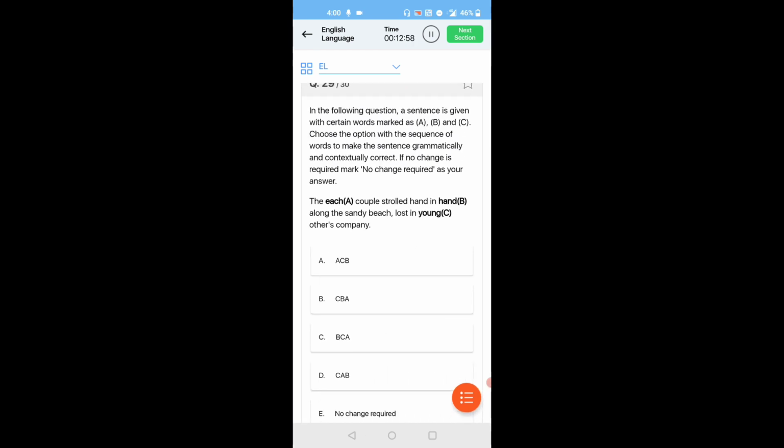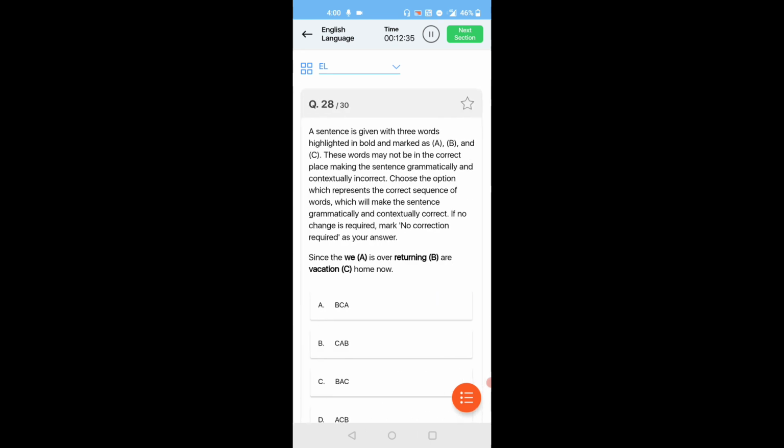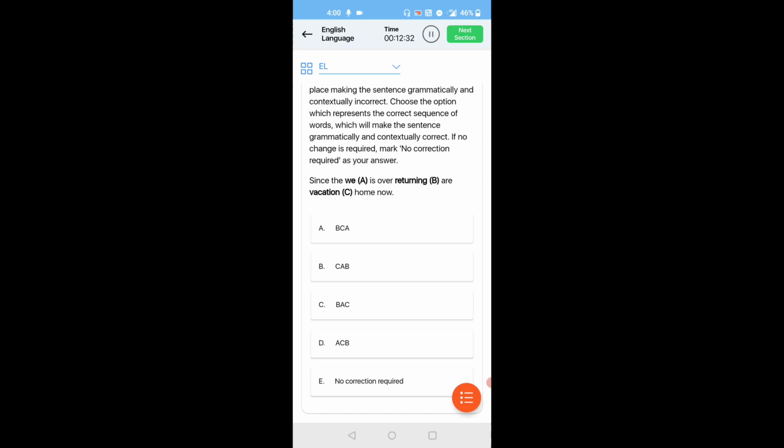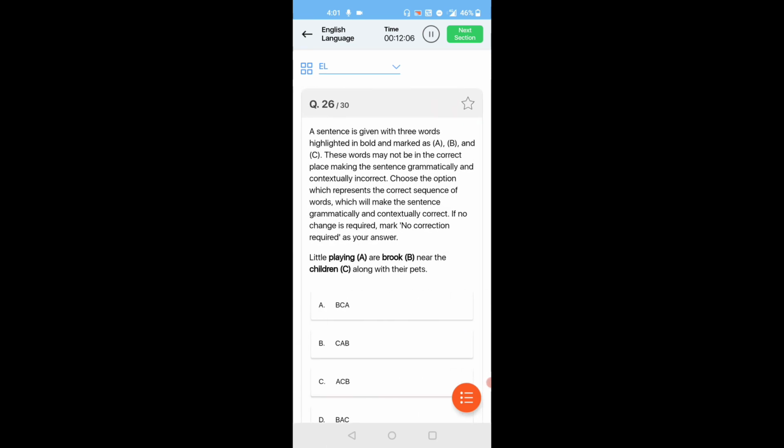The young couple strolled hand in hand along the sandy beach, lost in each other's company. So CBA, option B. Next question. Since the vacation is over, we are returning home now. So CAB. Next question. It is expected to rain heavily in the upcoming days. So ACB, option D. Next question.